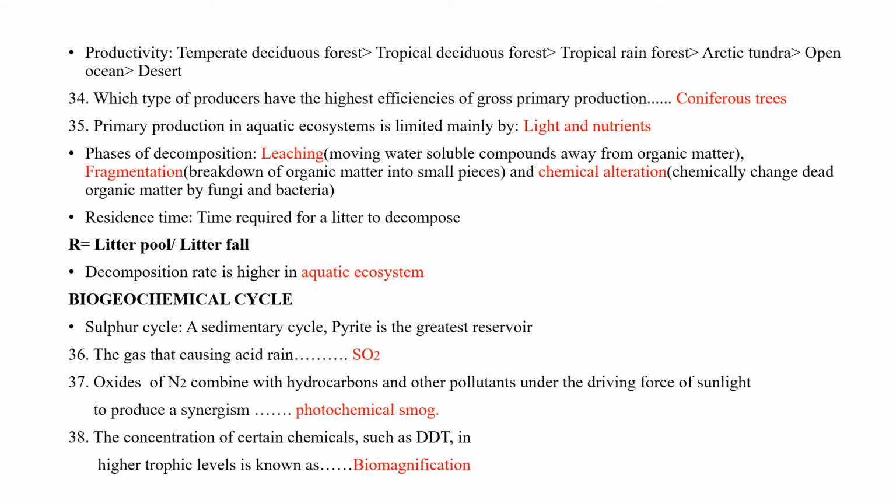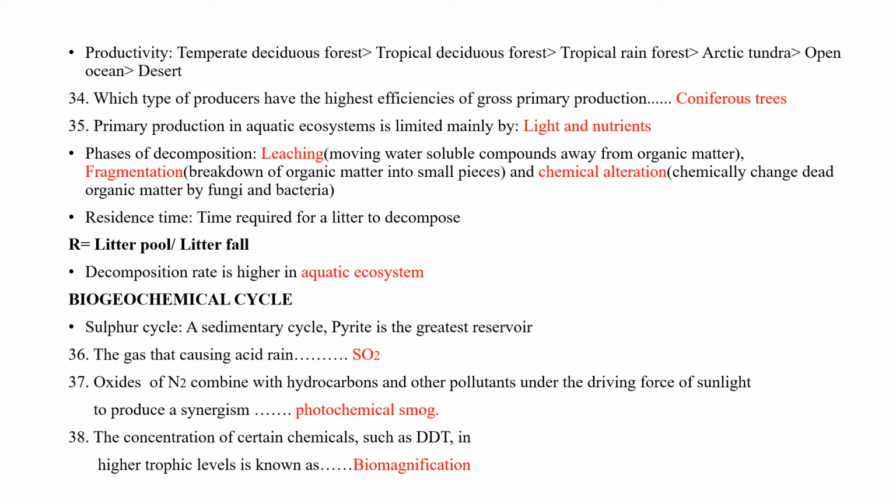Productivity of temperate deciduous forest is greater than tropical deciduous forest, which is greater than tropical rainforest, greater than Arctic tundra, greater than open ocean, which is greater than desert. For tropical rainforest, due to high rain, the soil nutrients get leached out.